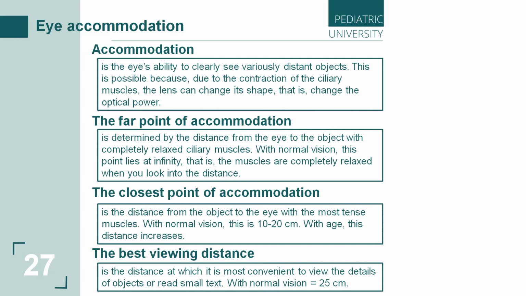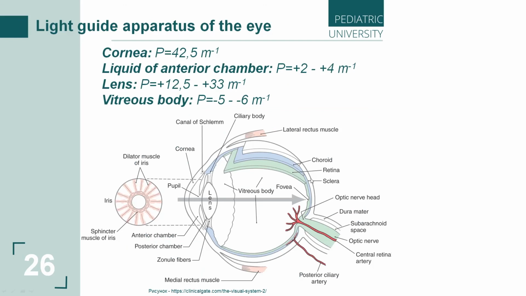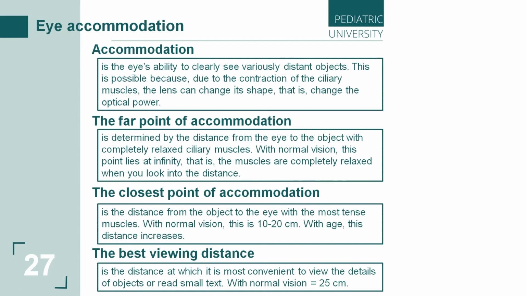It's the comfortable distance to see small objects, small text, and other small parts of different bodies and objects. According to eye accommodation, our ciliary muscles, and the form of our eye, it can really change. People can develop problems with their eyes.